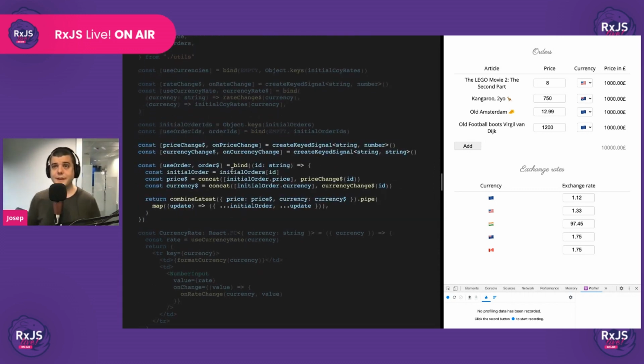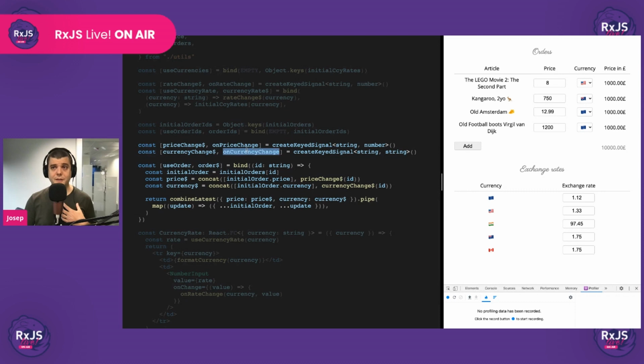Now let's make the hook for the order line. Similarly to what we did before, we're going to create two key signals. One for listening to the price changes of each order line, and another one for listening to the currency changes of each order line.